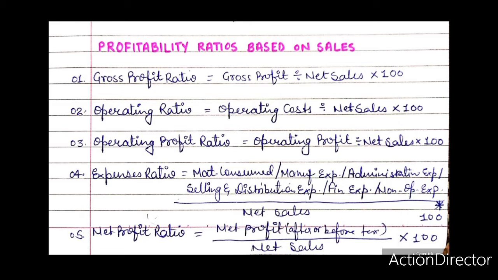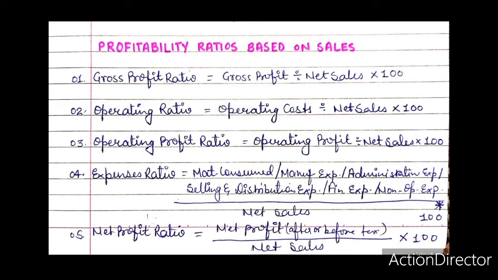According to Accounting Standard Board of India, gross profit is the excess of the proceeds of goods sold and services rendered during a period over their cost before taking into account administration, selling, distribution, and financial expenses. It is calculated by deducting the cost of goods sold from net sales.